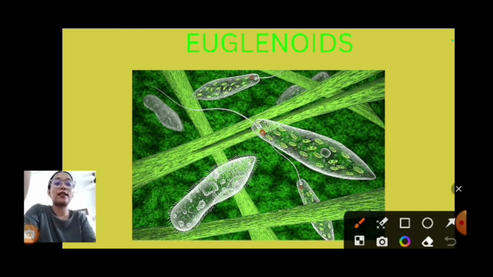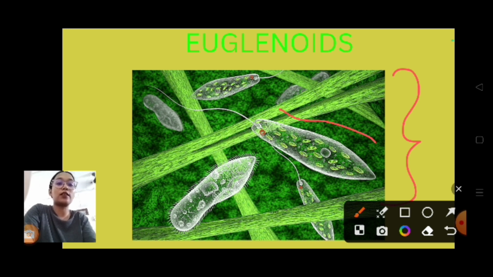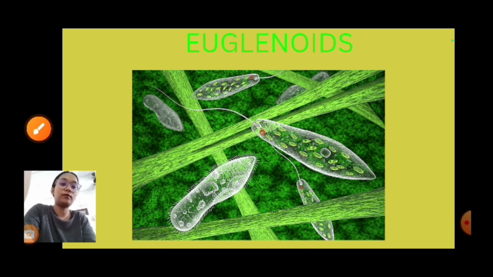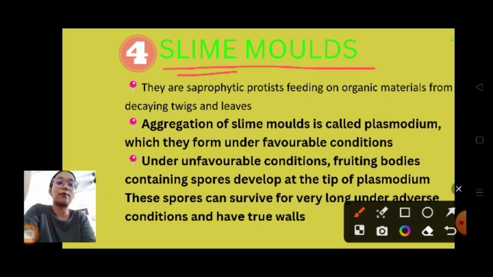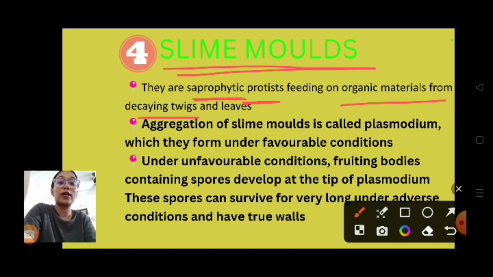This is a picture showing euglenoids, which we have already discussed have flagella. You can see the flagellum here. Okay. So moving on to the next slide, the fourth one, slime molds. What are slime molds? They are saprophytic. Saprophytic means what? They feed on dead and decayed matter. They are saprophytic protists, feeding on organic materials from dead twigs and leaves.